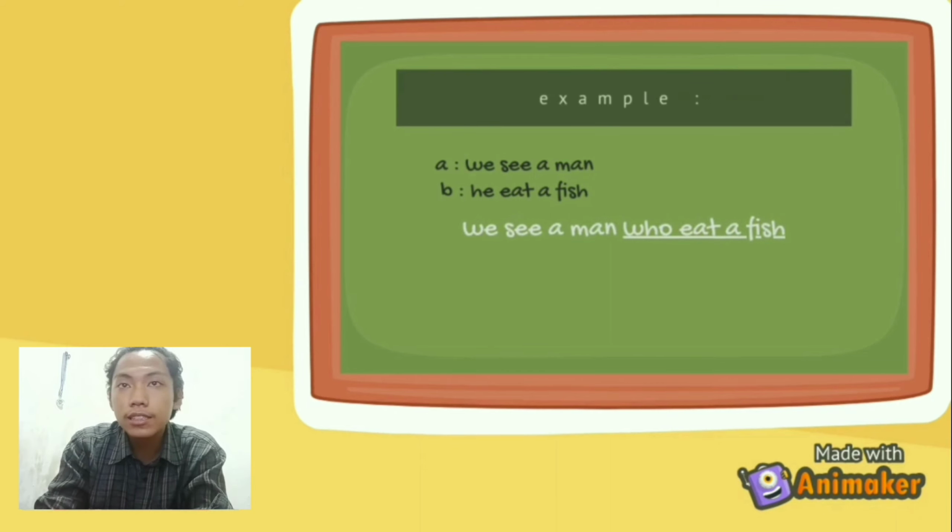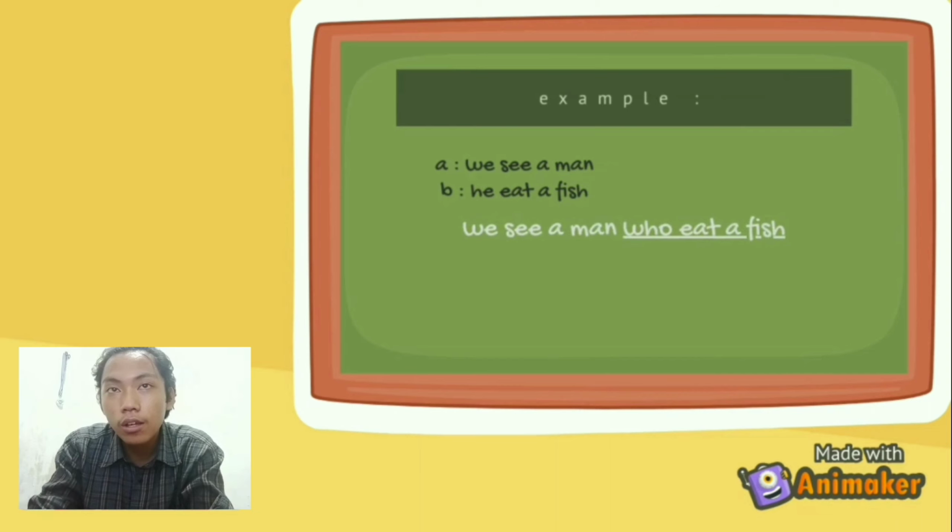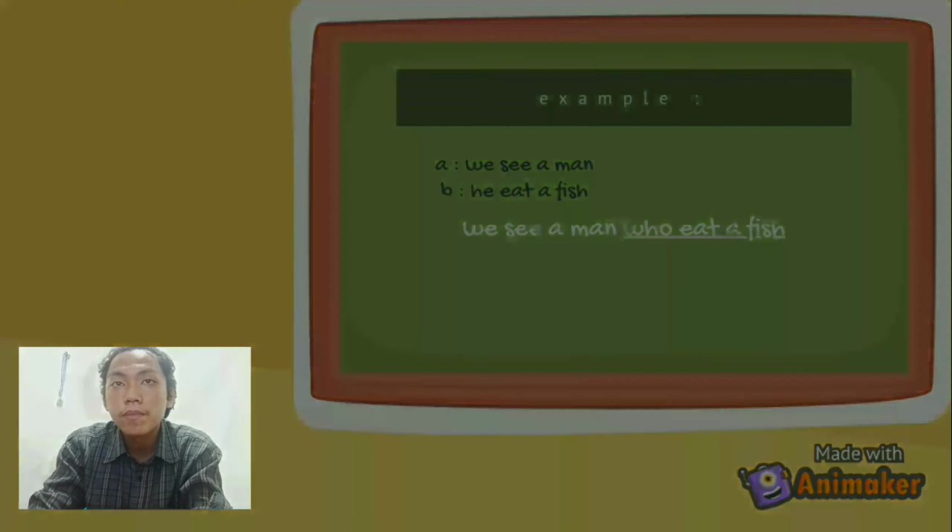In that sentence, the adjective clause is who ate a fish. Who in this sentence is used to replace he, or the subject itself. It happens because the noun is a person, but if the noun is not a person, we cannot use who, but we must use which or that.